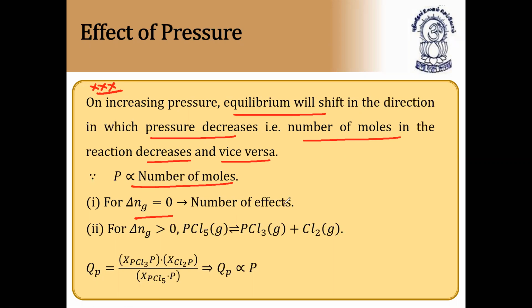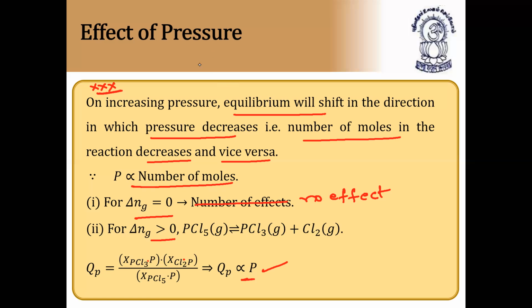So for delta N equal to 0, no effect. Number of moles, no effect. And for delta n greater than 0, QP is proportional to P. So if you increase the pressure, the equilibrium will shift in the forward direction, because QP is also proportional to P. QP is proportional to P because it is the partial pressure of PCl3 into Cl2 over PCl5, that is, the mole fraction into total pressure. This is nothing but partial pressure, since P is proportional to number of moles.